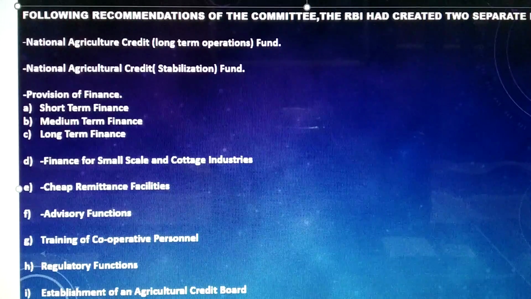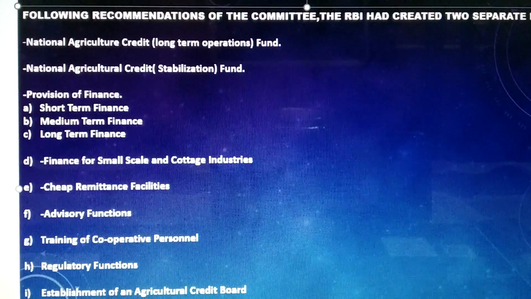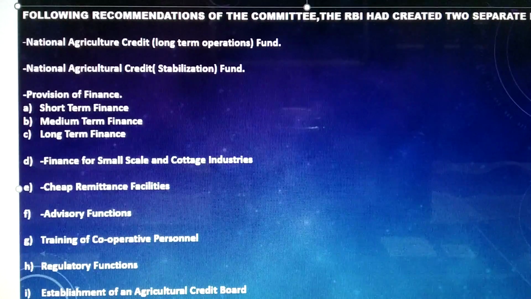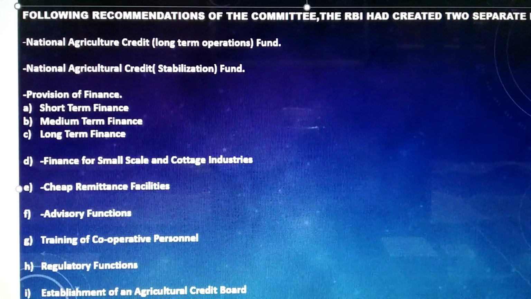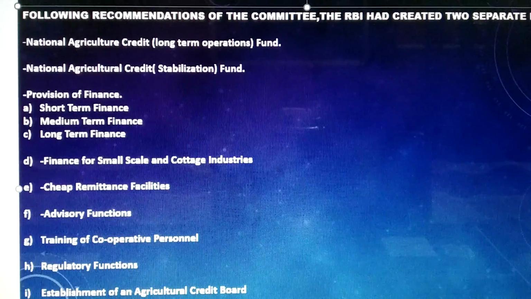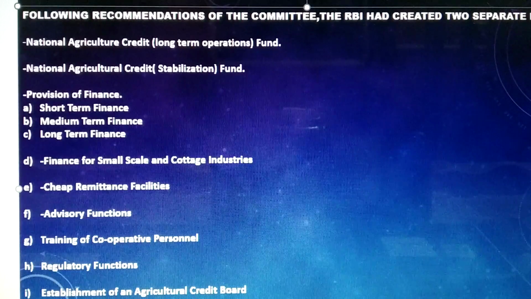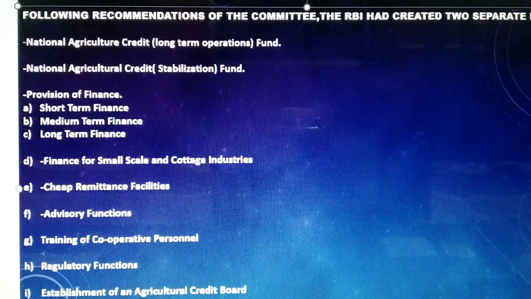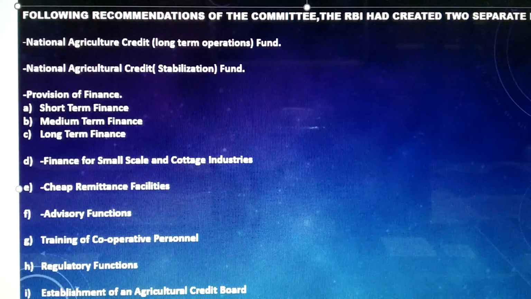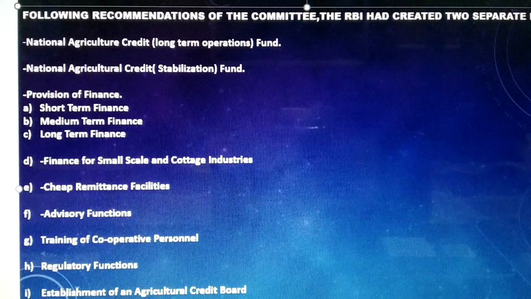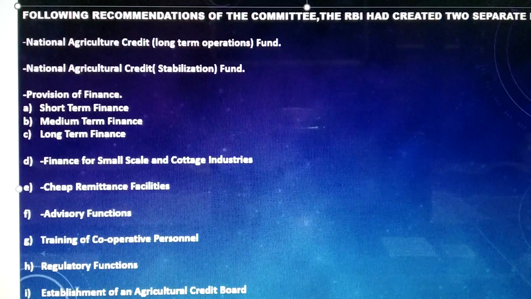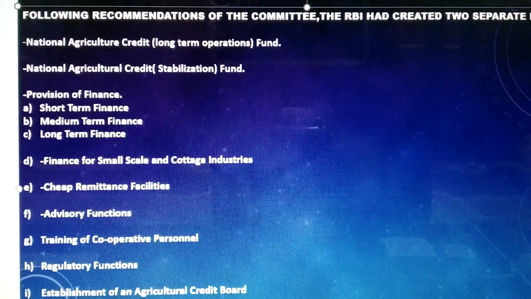Then they found that in June 1978, the amount standing to the credit of this fund was rupees 920 crores. Then during 1978 to 1979, loans aggregating rupees 19.11 crores were advanced to the state governments out of this fund. So that is about the National Agricultural Credit, the data based on long-term operations.